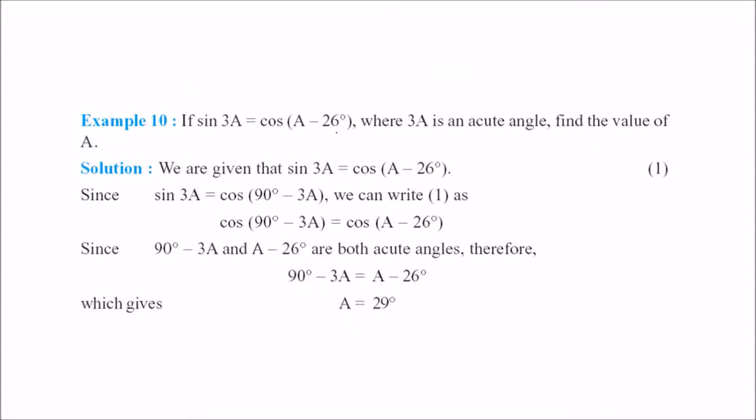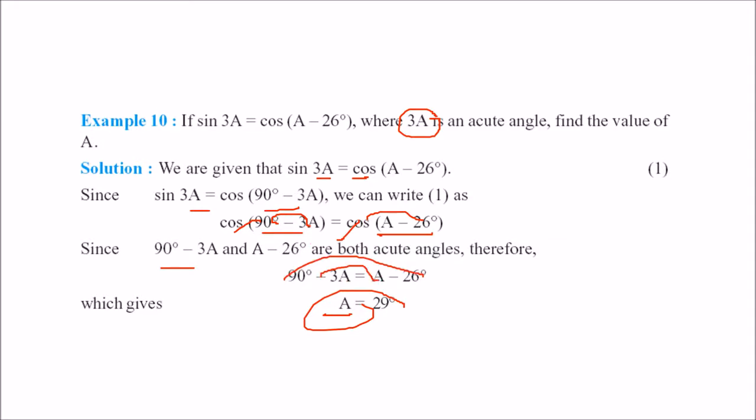Sin 3A is equal to cos A minus 26. 3A is an acute angle. Find the value of A. We know sin 3A is equal to cos A minus 26. You can write sin 3A is equal to cos 90 minus 3A, because sin theta is equal to cos 90 minus theta, since we want to equate it to cos. So cos 90 minus 3A is equal to cos A minus 26. That means 90 minus 3A is equal to A minus 26. You can equate, so this will be 4A equal to 90 plus 26. That is 116, and you can easily get A by dividing by 4.